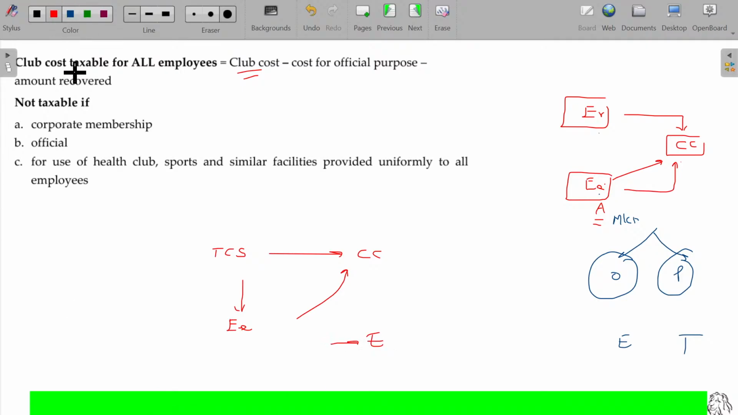So club cost is taxable for all employees. Okay, not taxable if the membership is a corporate employee membership, or it is for the official purpose, or it may be a health club, sports, and similar facilities provided uniformly to all the employees. In those cases, not taxable.